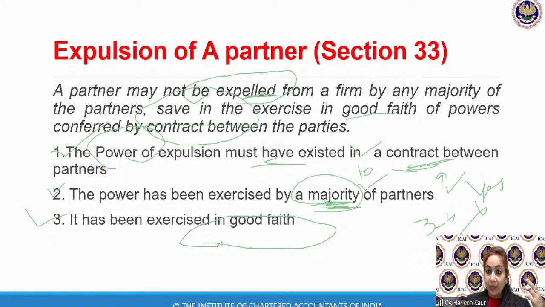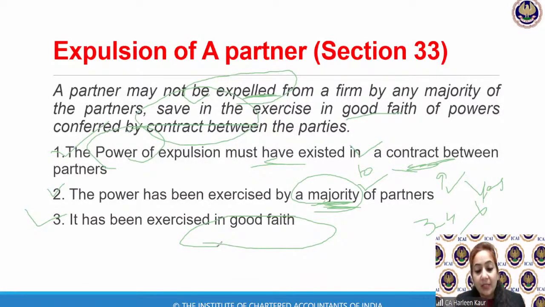So if there are 3 partners, A, B, and C, and A and B don't like each other, they have a hatred for each other, and they don't like to sit together, and they don't talk much. So tomorrow A went to C and he said, I want to remove Mr. B. Mr. B should be expelled from the firm. Can this be done? Tell me. Quickly tell me.